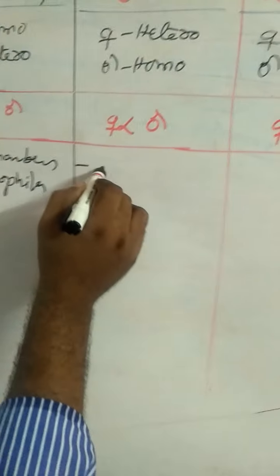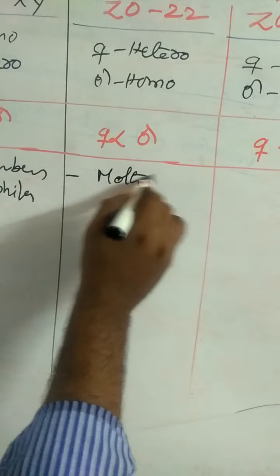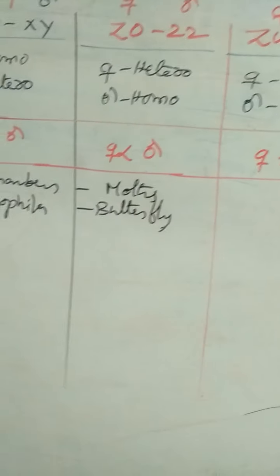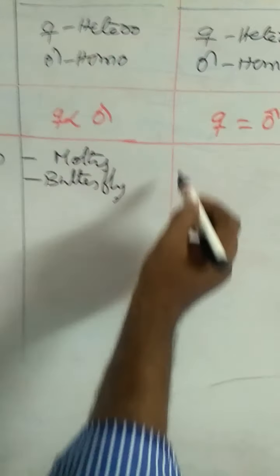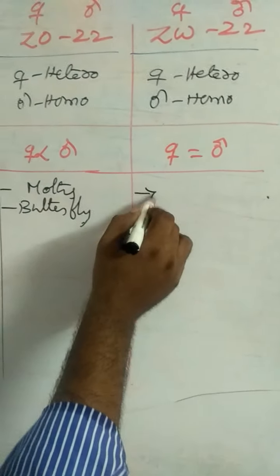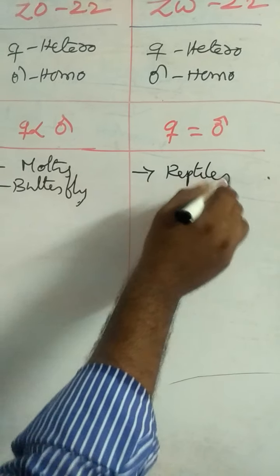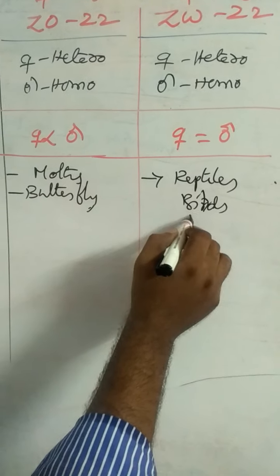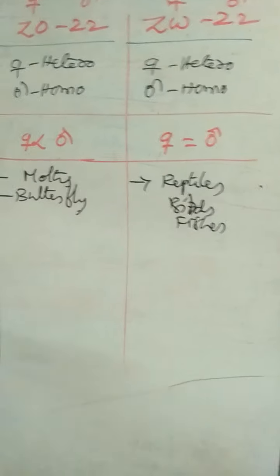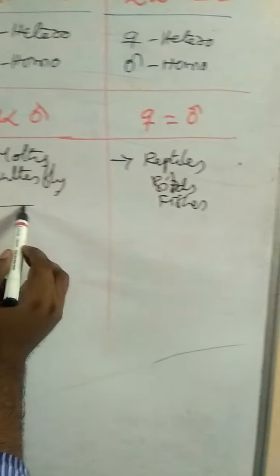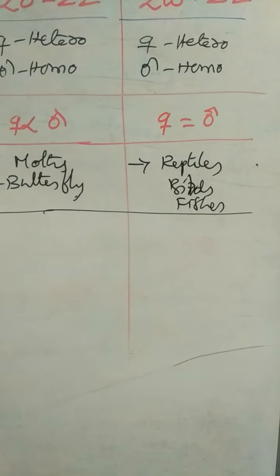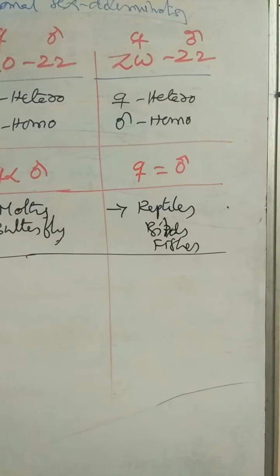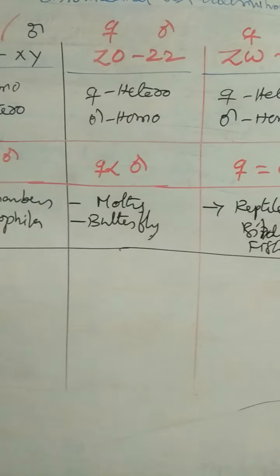The ZO-ZZ method is exhibited by moths and butterflies, and Hemia also, for example. The ZW-ZZ method is found in reptiles, birds, and fishes. So what type of sex determination method is there in fishes? The ZW-ZZ type of sex determination method. This is our example.